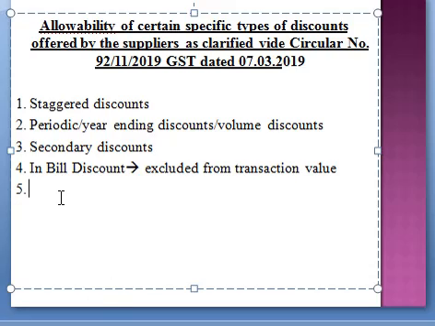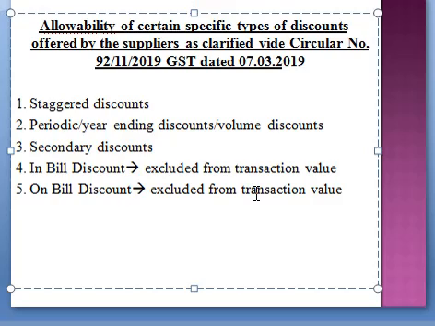Now the next point is on post-bill discount. These are those types of discount that are allowed after supply through a credit note. So since a credit note has been issued, it will be excluded from transaction value. So again, this will be excluded from your transaction value.